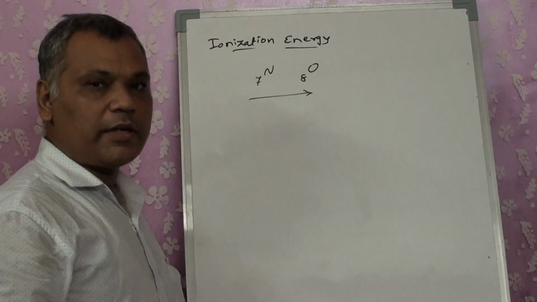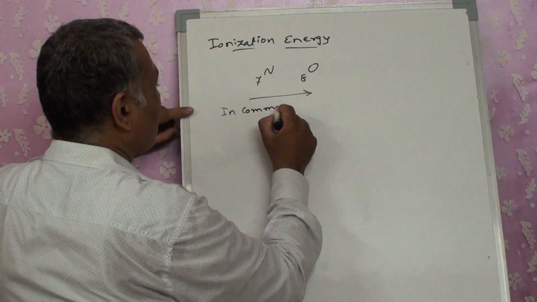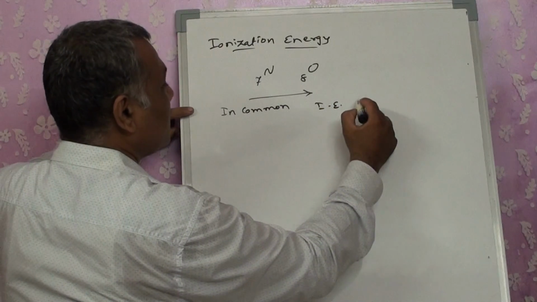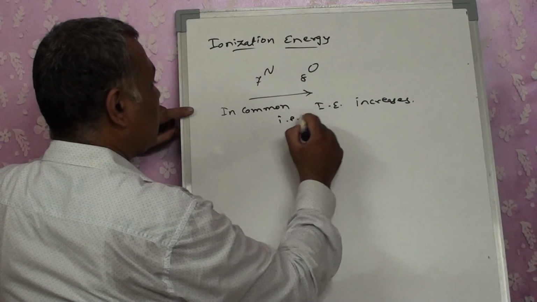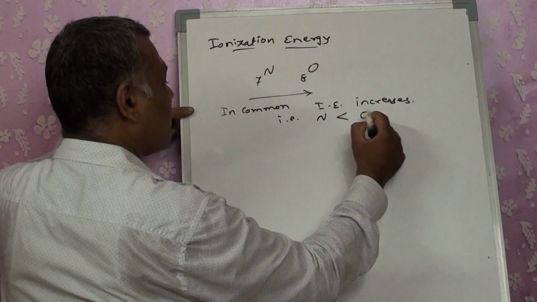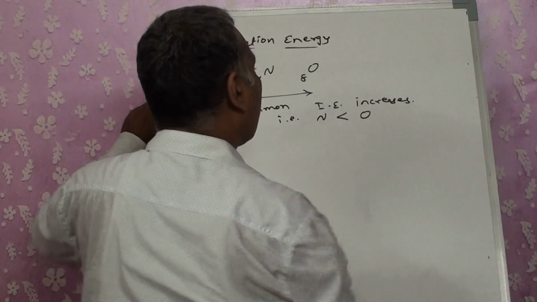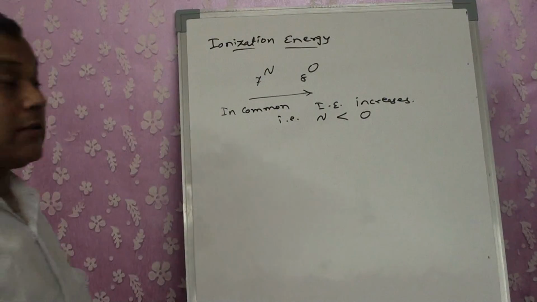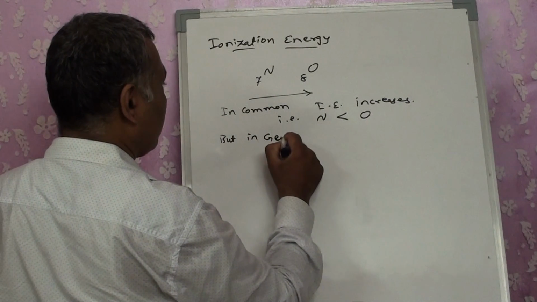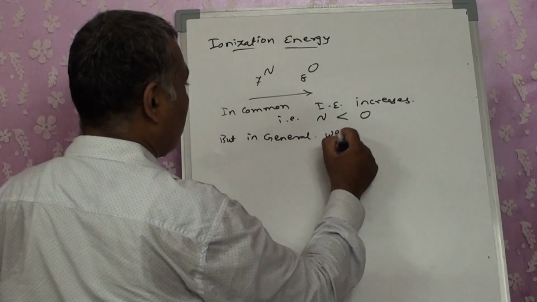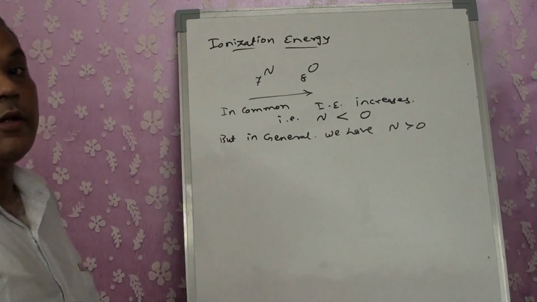What does this general character show? In common, ionization energy increases. That is, nitrogen should have less ionization energy than oxygen. Right? Nitrogen should have less, but we have nitrogen greater than oxygen.